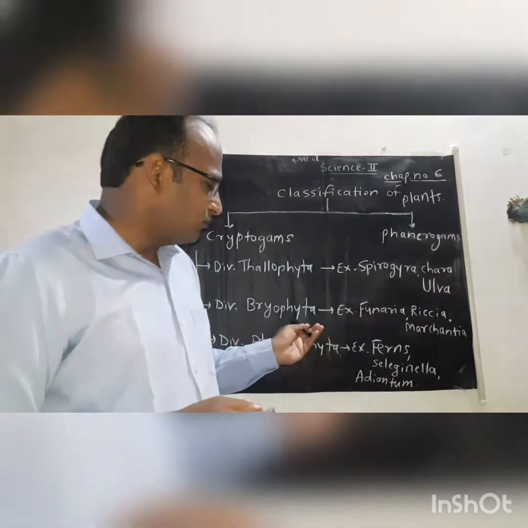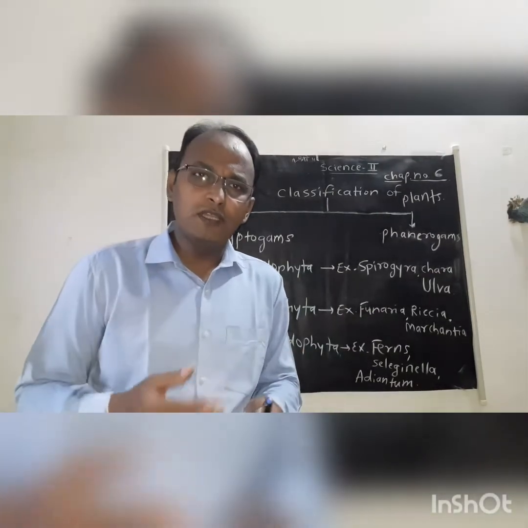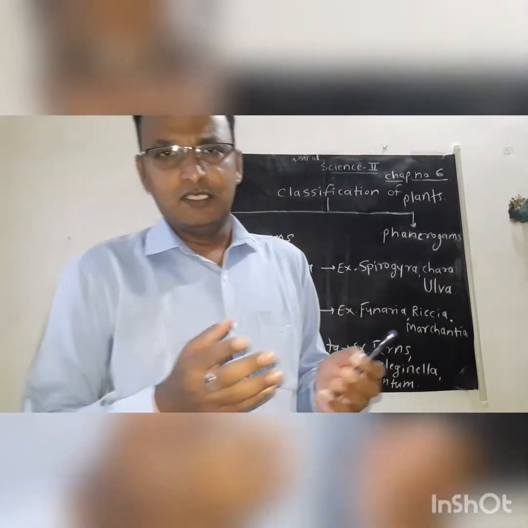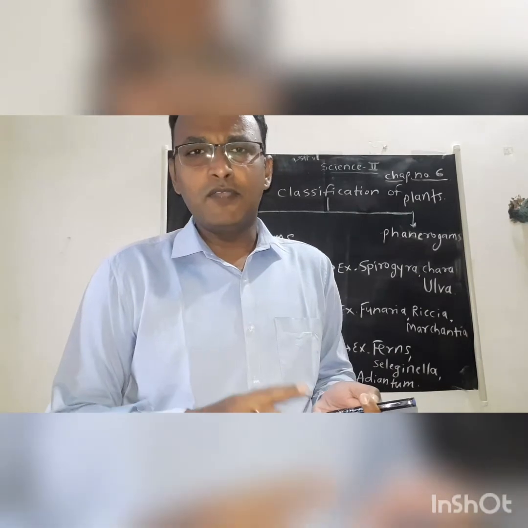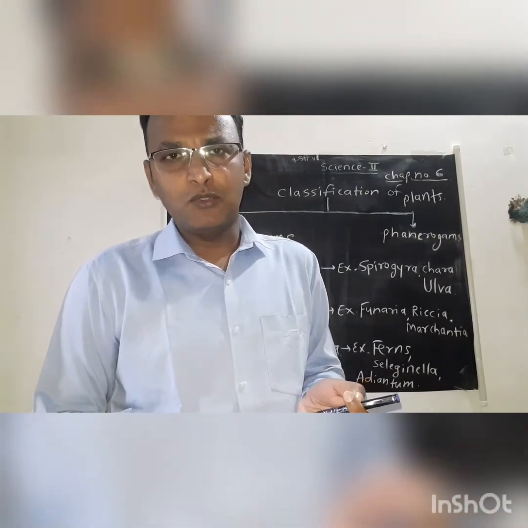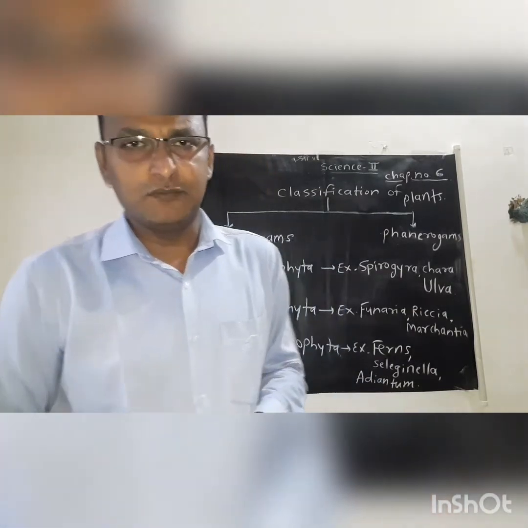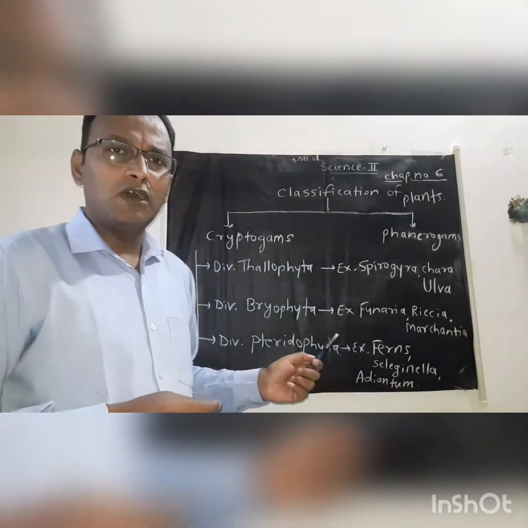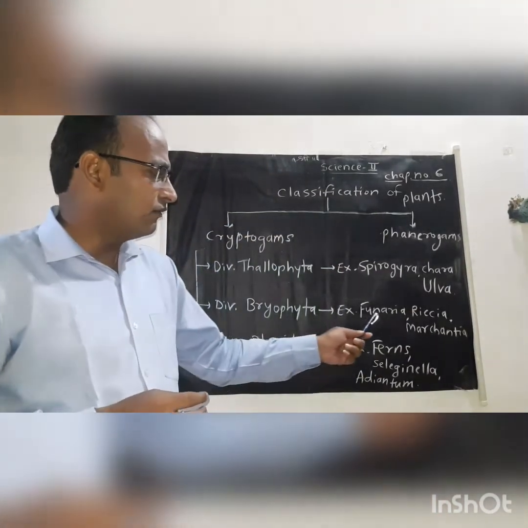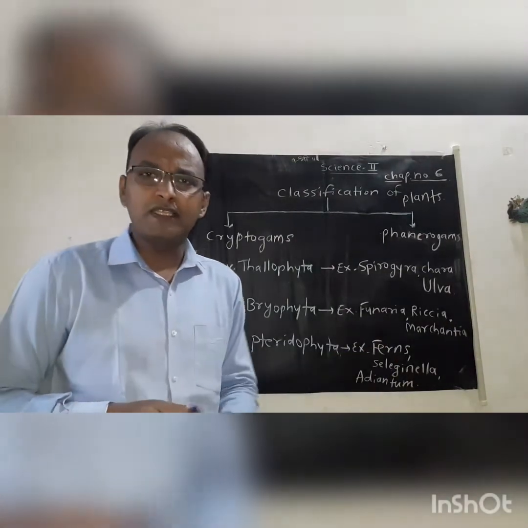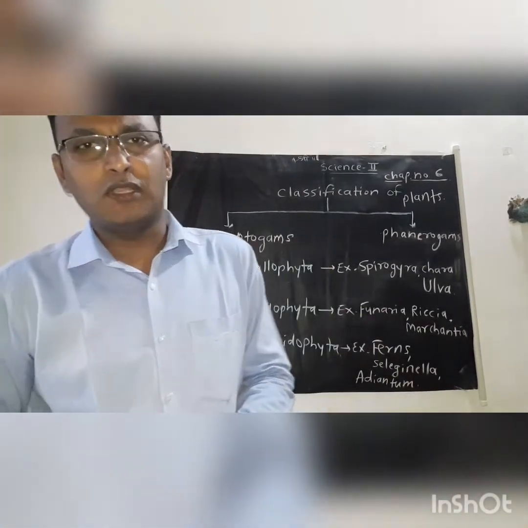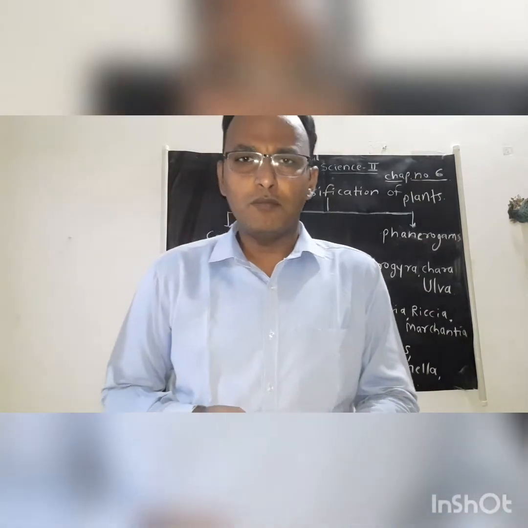These Bryophyta plants can reproduce by spore formation, by vegetative propagation with the help of tubers, and sometimes with the help of gamete formation. The common examples of Bryophyta plants are Funaria, Riccia, and Marchantia. These are some examples of Bryophyta plants.